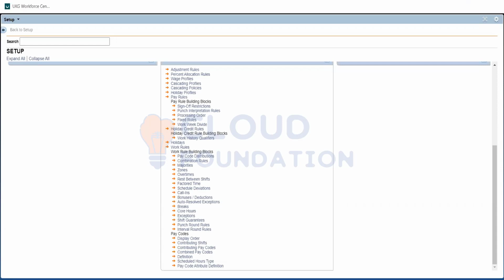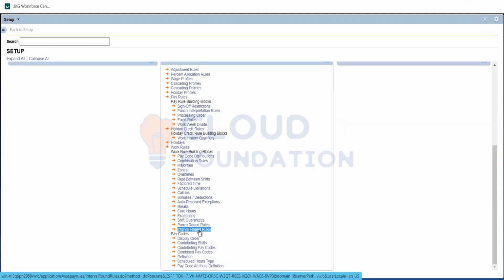But go through the document. That will give you clarity on how we are doing it in Kronos, what time it will round back, and how it is rounding back. And then we will go through it. Interval round rule is not needed, right? Okay, we are not using interval round rule. Like 99% of them will not be using interval round rules. We will go with the punch round rule.